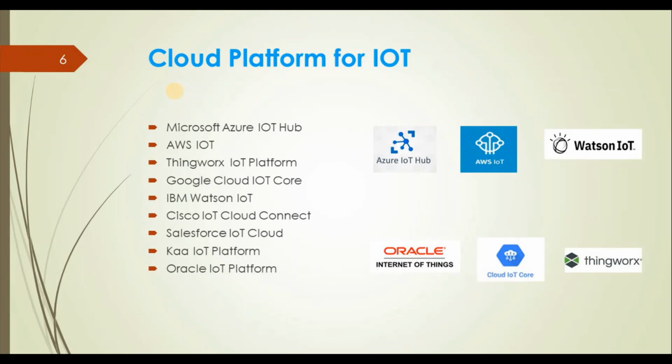So now let's start with cloud platforms for IoT. What are the platforms that provide support for IoT? First, Microsoft Azure IoT Hub. Apart from that, Amazon AWS also provides IoT Hub. There is ThingWorx IoT platform, Google Cloud IoT Core, and IBM also provides support with IBM Watson IoT. Cisco has Cisco IoT Cloud Connect, then Salesforce IoT Cloud, Kaa IoT platform, and Oracle IoT. So there are different vendors that provide IoT platforms. Our main focus is on Microsoft Azure IoT Hub.